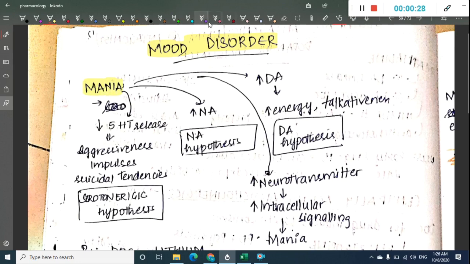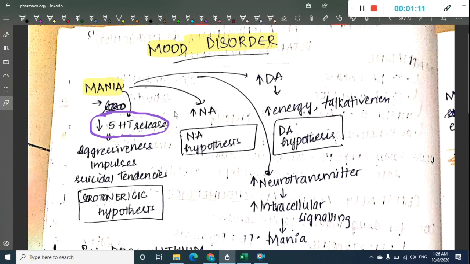If you see mania, you have different types of hypotheses. There are three main hypotheses: serotonergic hypothesis, noradrenaline hypothesis, and dopamine hypothesis. In the serotonergic hypothesis, there is a decrease in 5-HT or serotonin release, and as a result this causes aggressiveness, impulses, and suicidal tendencies.